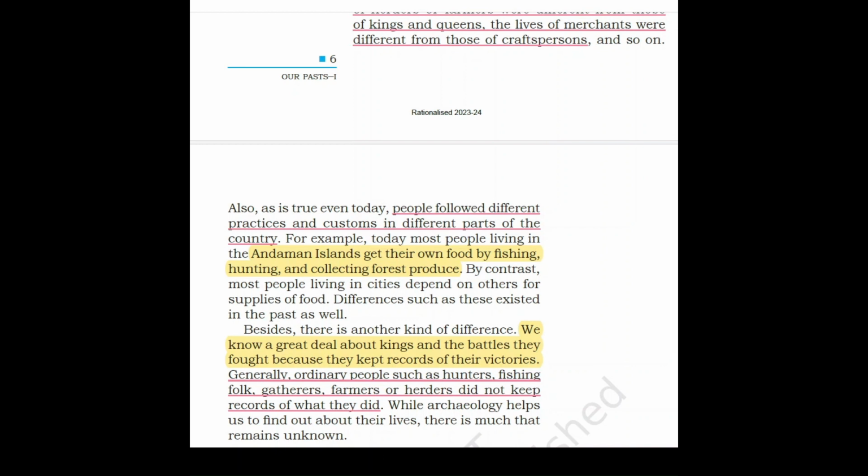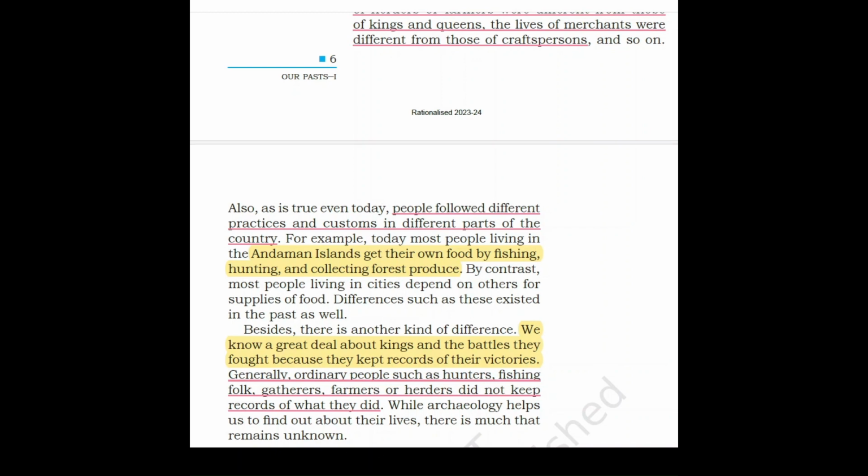Also, as is true even today, people follow different practices and customs in different parts of the country. For example, today, most people living in the Andaman Islands get their own food by fishing, hunting, and collecting forest produce. By contrast, most people living in cities depend on others for supplies of food. Whom do they depend on? They depend on the farmers who are staying in the villages and supplying them all the basic needs like atta, chawal, and all is done by people living in the villages and they supply all this to people living in the cities. This is modern day. Similarly, in the past, people had different lifestyles. Differences such as these existed in the past as well.